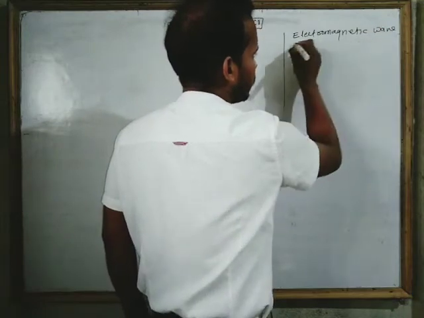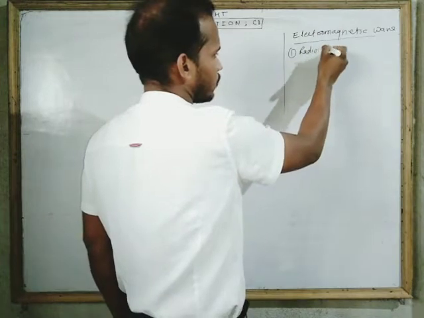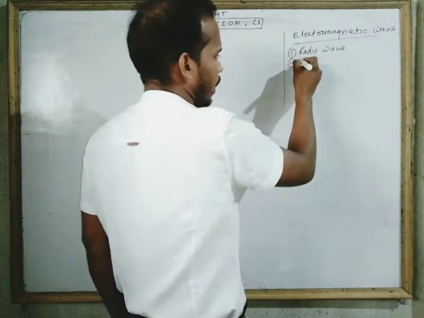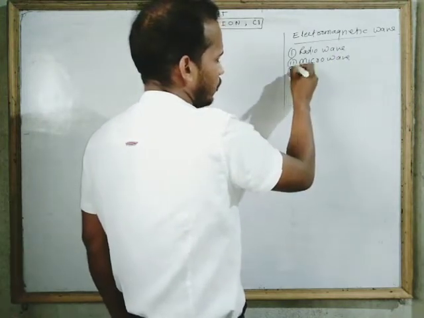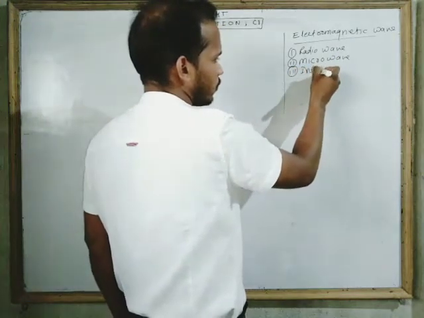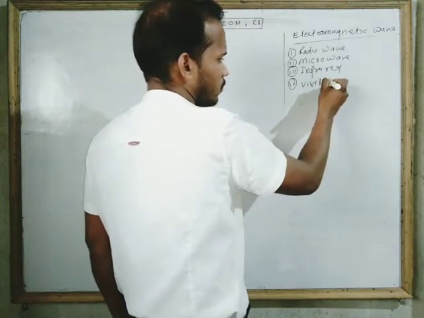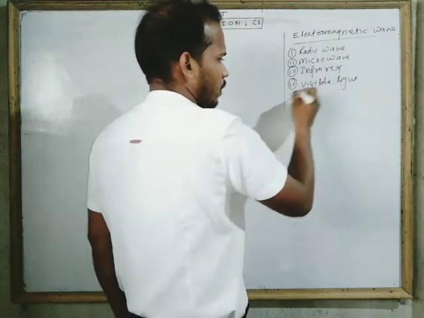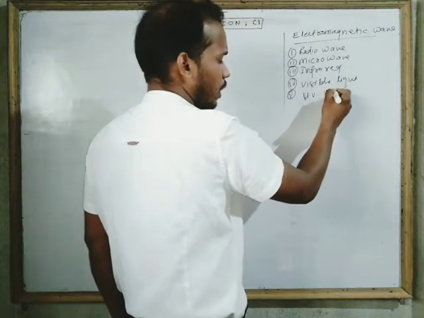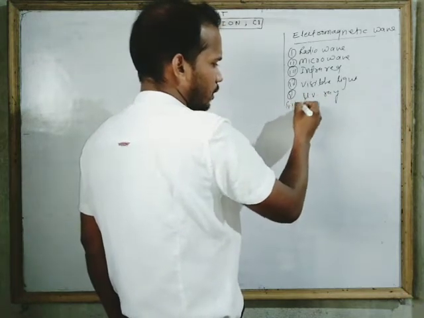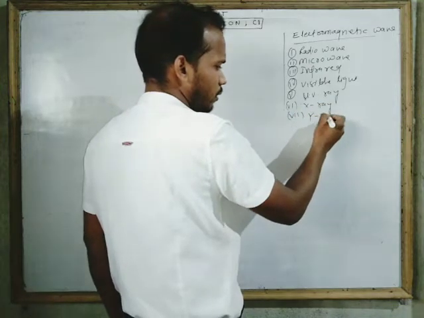Electromagnetic waves: there are seven waves. One is the radio wave. Next is the microwave. Next is the infrared. Next is visible light. Next is the UV ray, ultraviolet ray. Next one is X-ray, and the last one is gamma ray.